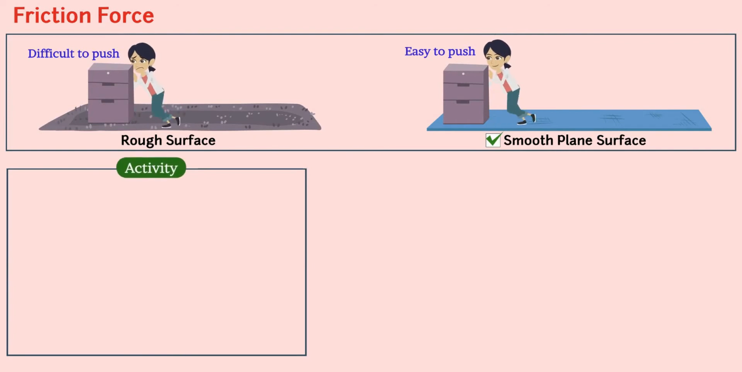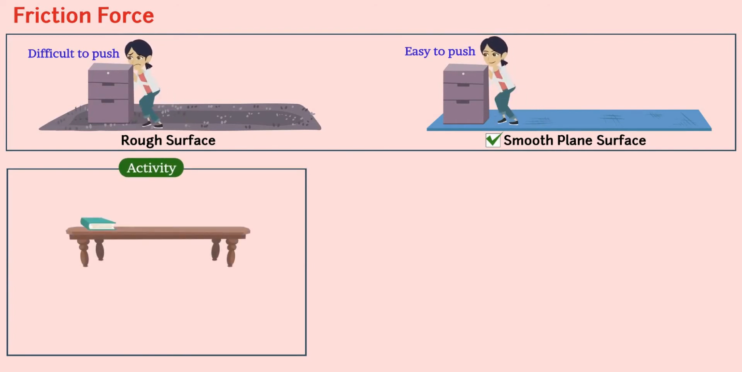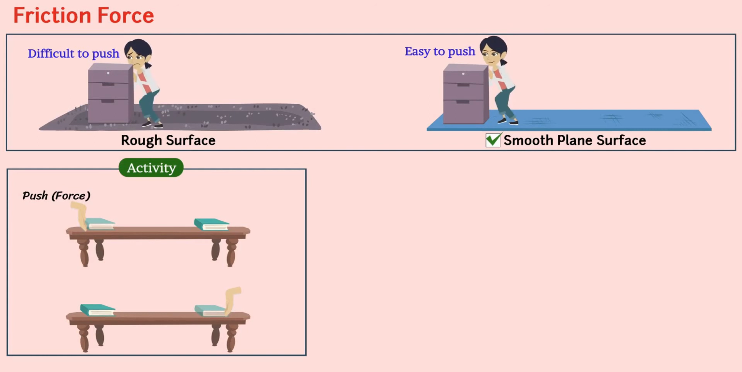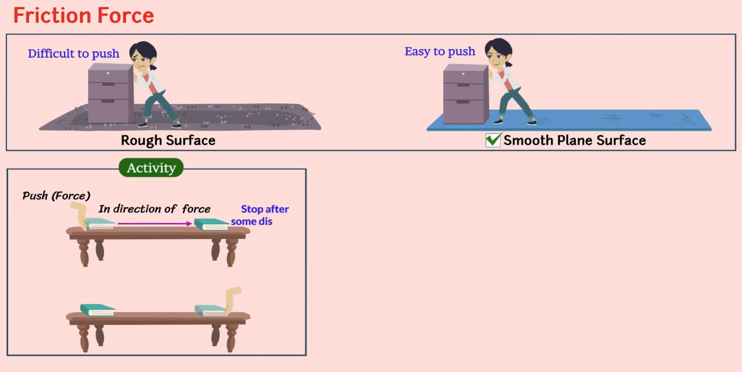Let's perform an activity. Put a book on a table and give a gentle push to it. What do you observe? Repeat the same but in the opposite direction. Does the book stop this time also? You will observe that when the book is pushed gently, it moves forward in the direction of applied force and stops after some distance. If the same is repeated in the opposite direction, again the book moves in the direction of applied force and stops after some distance.